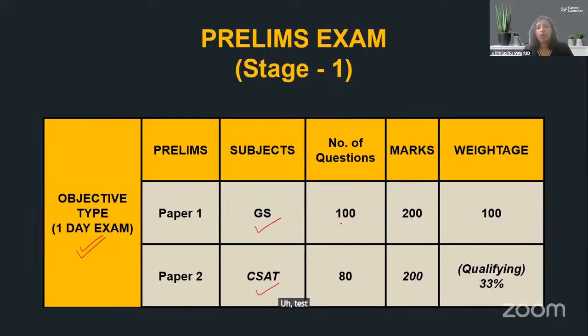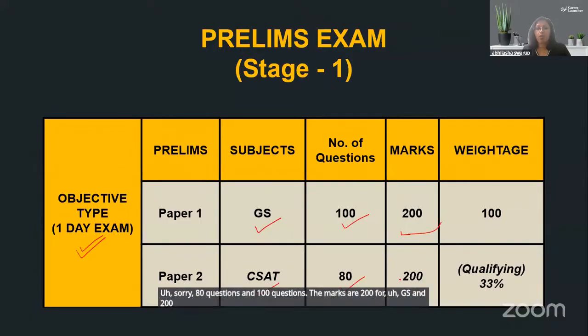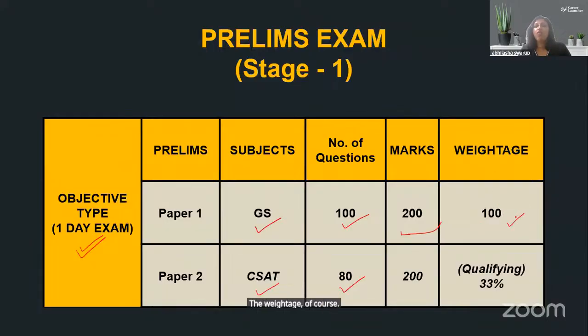The general studies paper has 100 questions and the CSAT has 80 questions. The marks are 200 for GS and 200 again for paper 2 or CSAT. The weightage, of course, is 100% for GS. For CSAT, it is a qualifying paper. You need to get at least 33.33%.